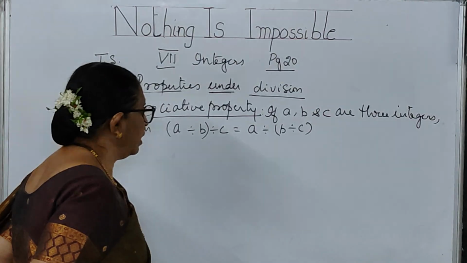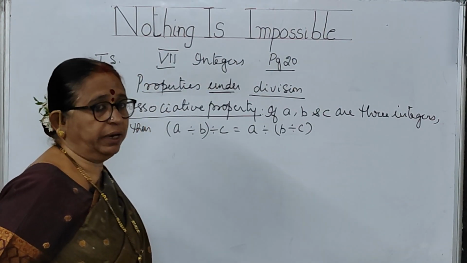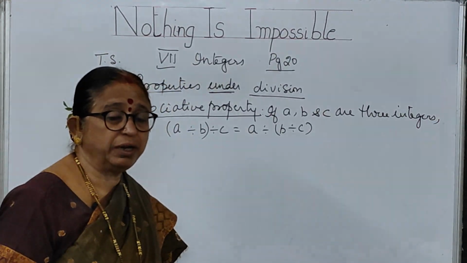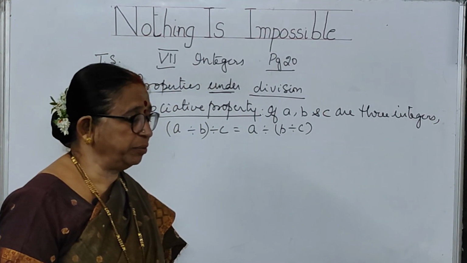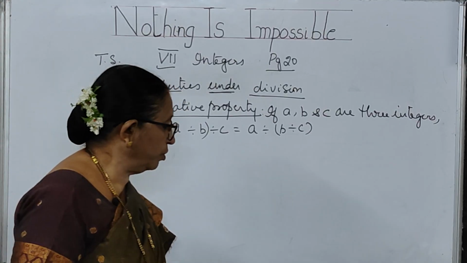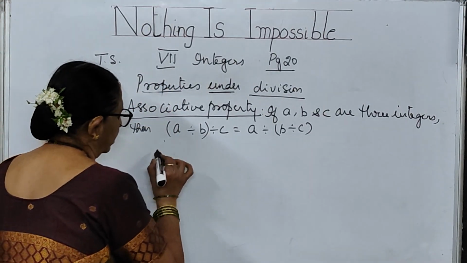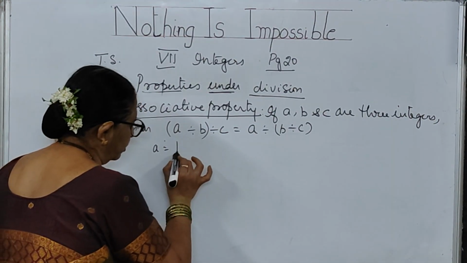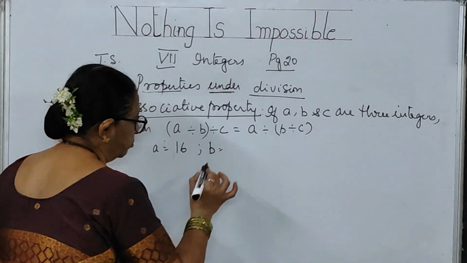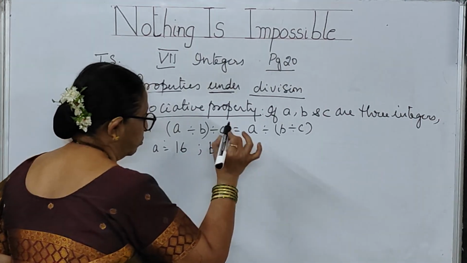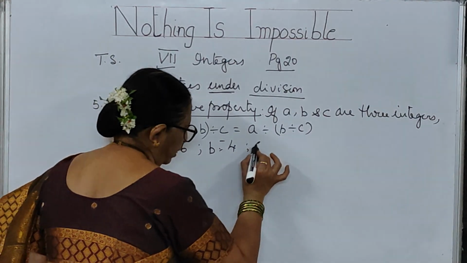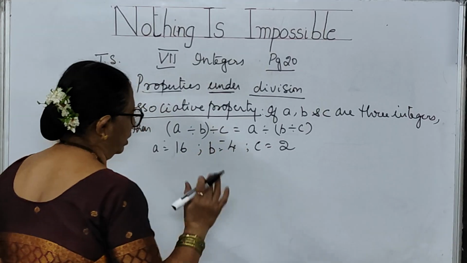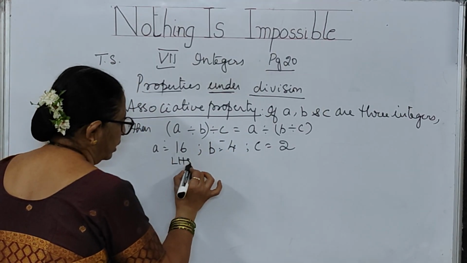That means I have made a bracket for A and B, so first you have to do A and B. (A divided by B) divided by C is equal to A divided by (B divided by C). I made B divided by C a group. Let me take values. Let A be 16, B I'll take as minus 4, and C as 2. These are the values I have taken for A, B, C.